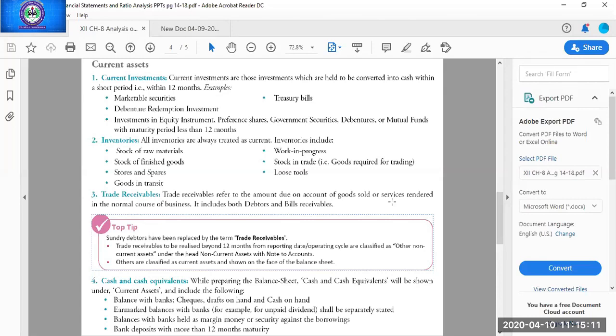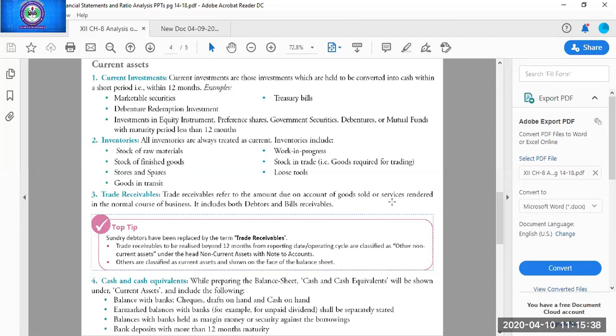Suppose the business has invested its extra money in purchasing shares in a company. So that will be the investment in equity shares, but with an intention to sell those shares after a period of 10 months. The time period must be mentioned along with such an investment. Then that investment in equity shares will become part of current assets and will come under current investments.